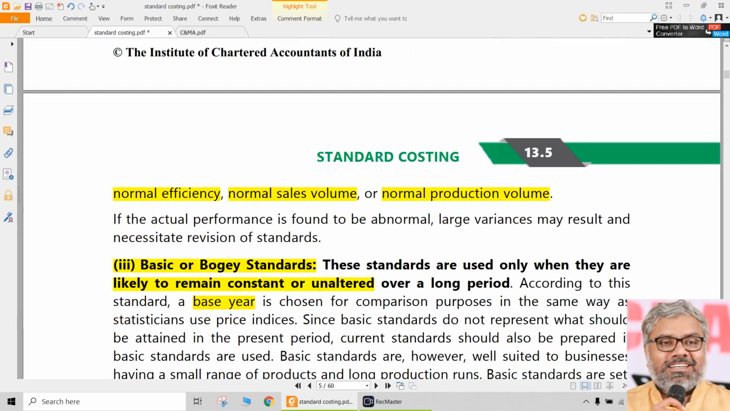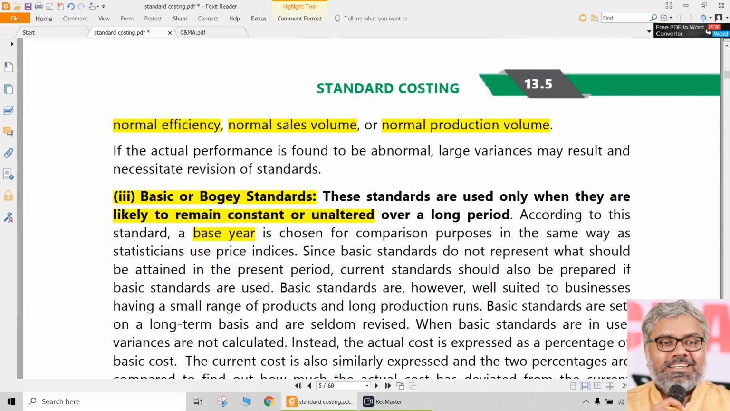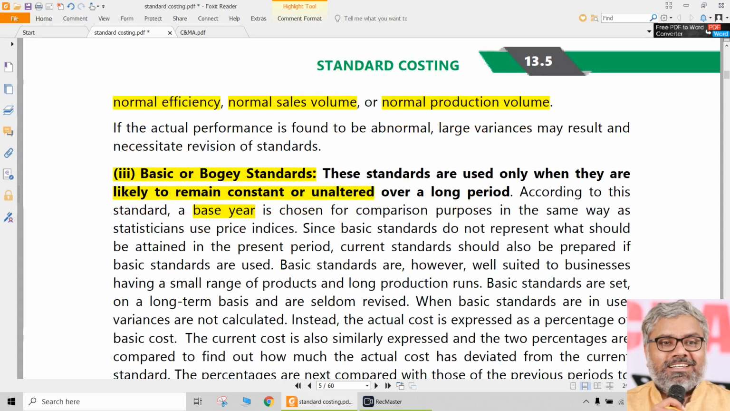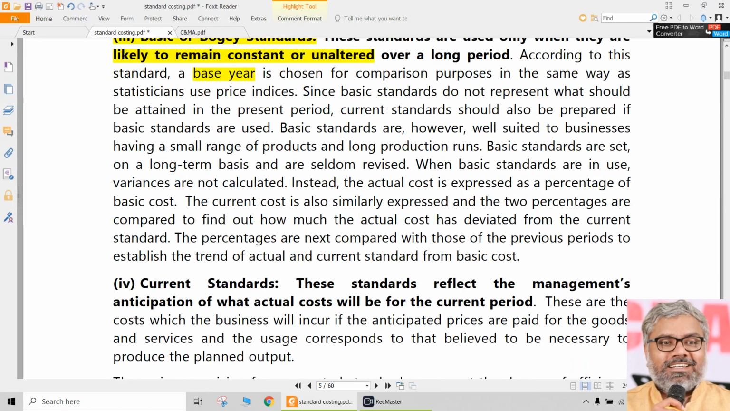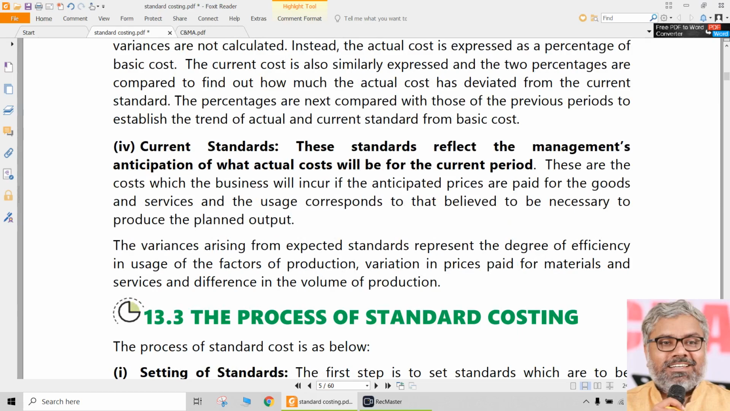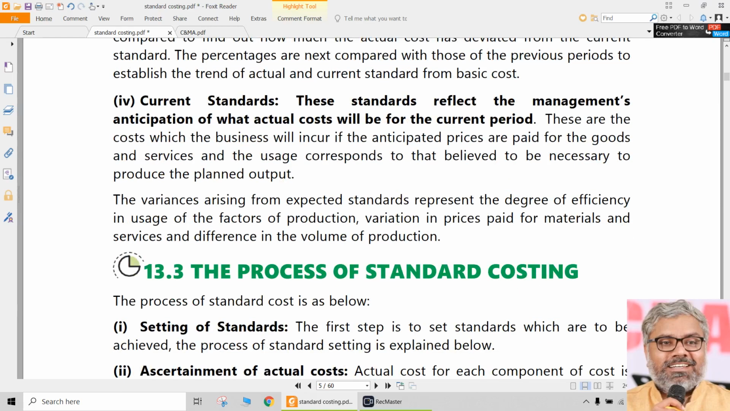It requires work, definitely. That is why people are working in the organizations. The management accountant's job is to evaluate what is the normal efficiency, sales volume, and production volume. According to that, they have to set the normal standards. That is the best method so far, of what we are looking at.